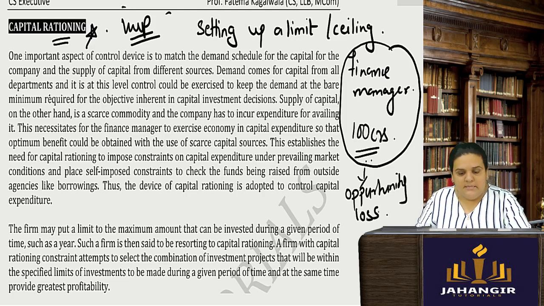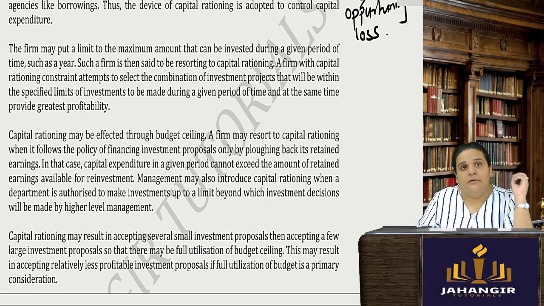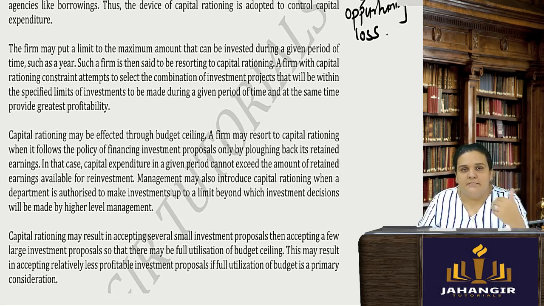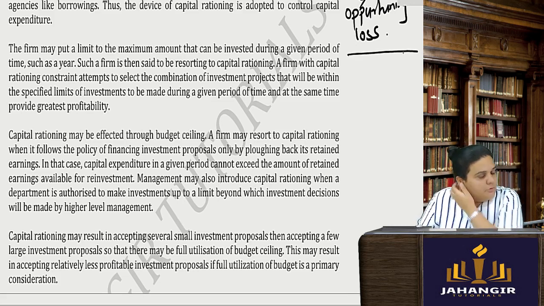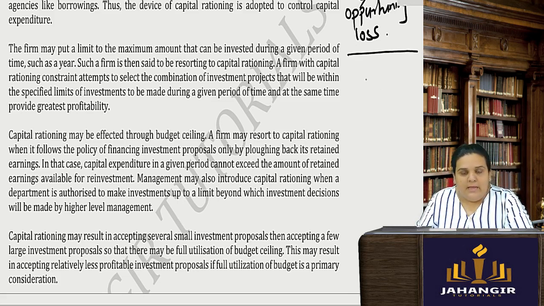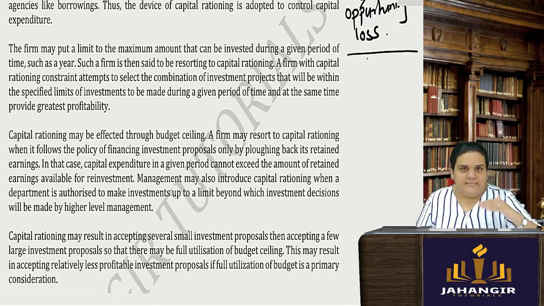Why? Because I do trading, I keep on investing money in stocks, and I do it along with my friend. Between both of us, I have a certain budget, which I keep as my ceiling.